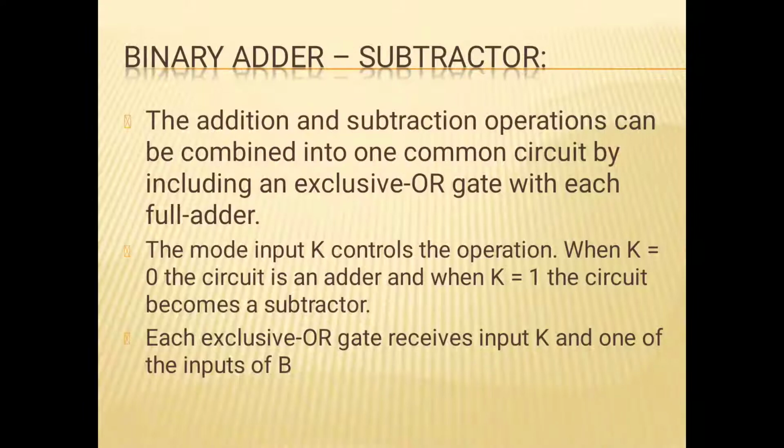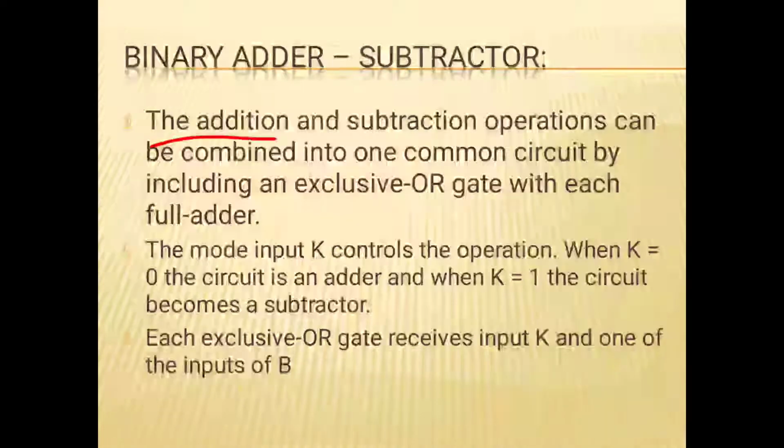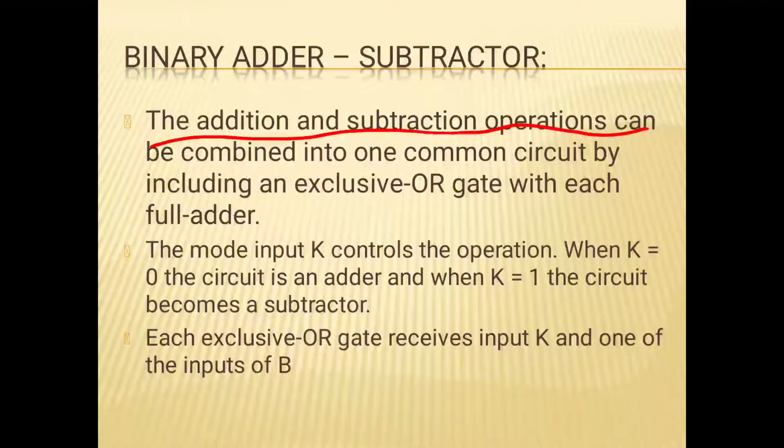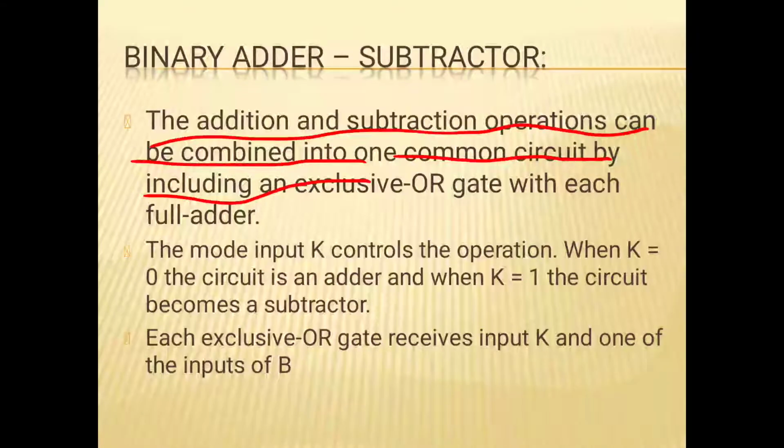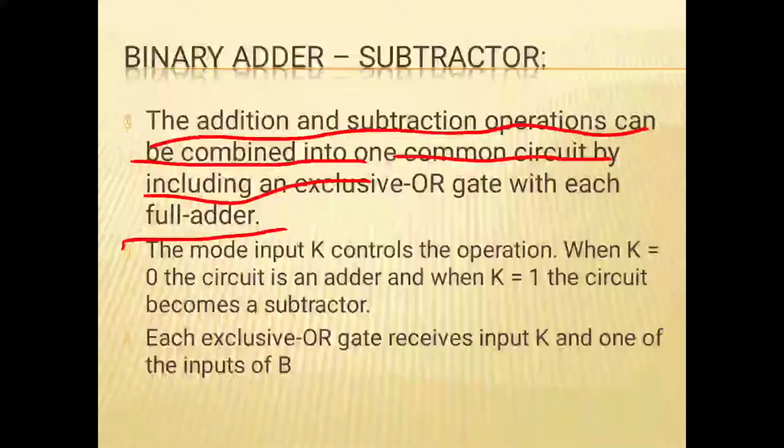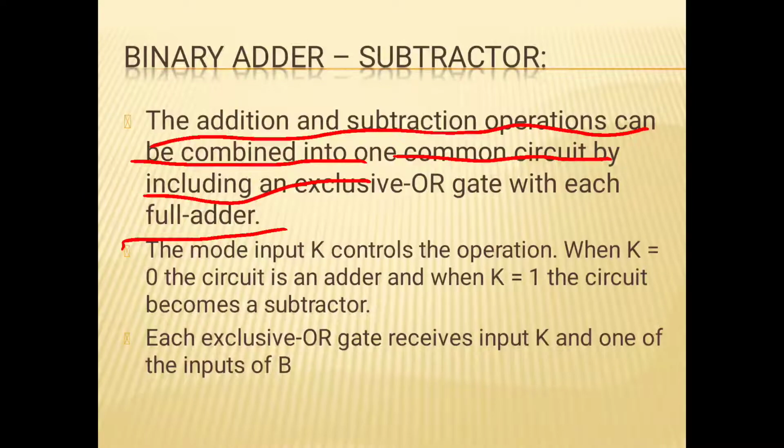Binary adder-subtractor: the addition and subtraction operations can be combined into one common circuit by including an exclusive-OR gate with each full adder. The mode input K controls the operations. When K is equal to 0, the circuit is an adder, and when K is equal to 1, the circuit becomes a subtractor. Each exclusive-OR gate receives input K and one of the inputs of B.